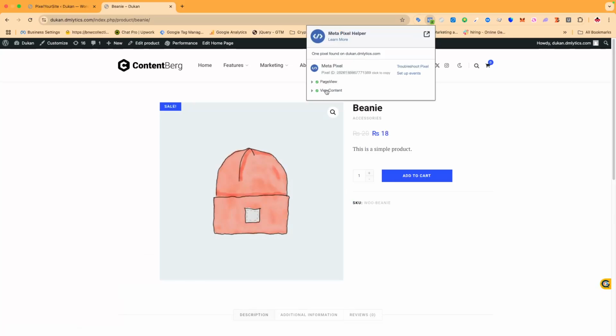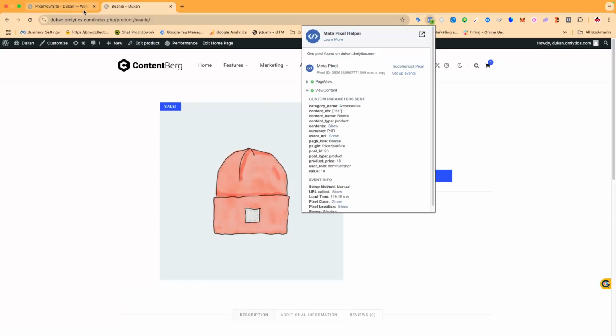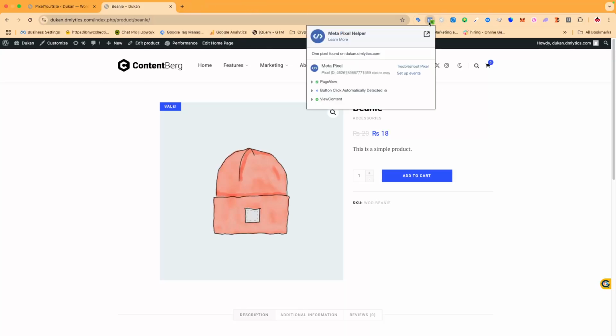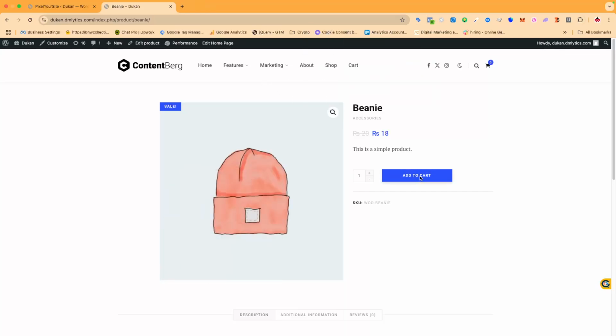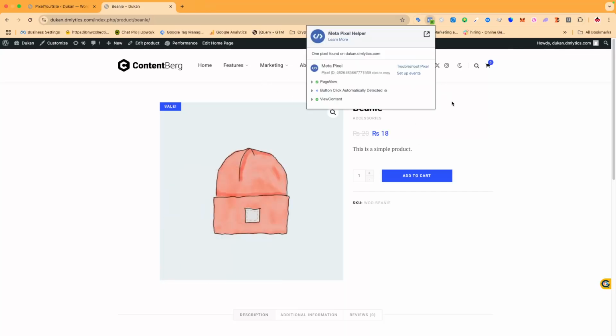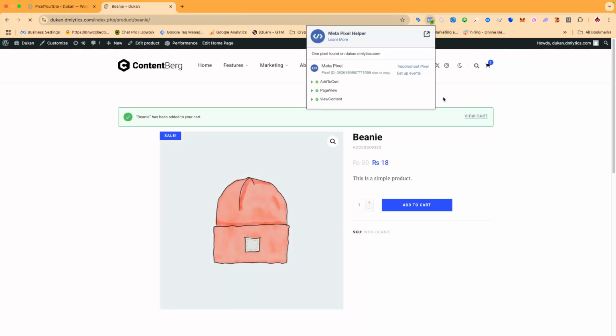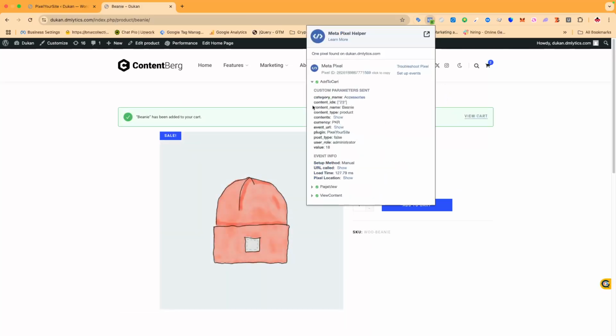So here on the product detail page, as you can see, this plugin automatically installs all the relevant e-commerce events for this whole website. So we don't have to install any of the events manually. So we have the view content event, and then I will do the add to cart here. If I click on add to cart, this will track the add to cart event as well.